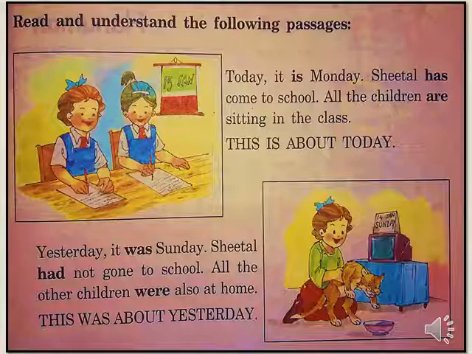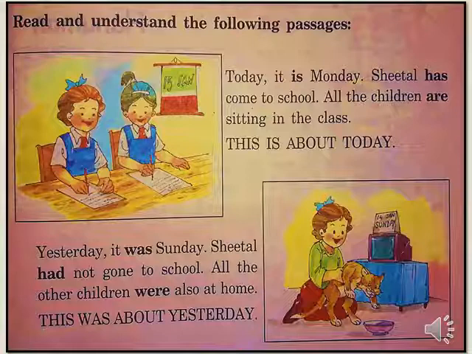Yesterday it was Sunday. Sheetal had not gone to school. All the other children were also at home. This information belongs to yesterday's action, what she had done on Sunday before going to school on Monday.